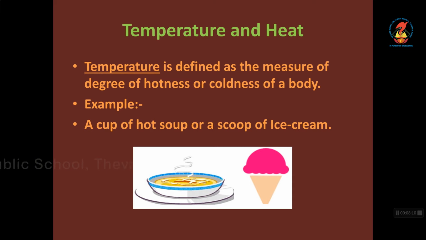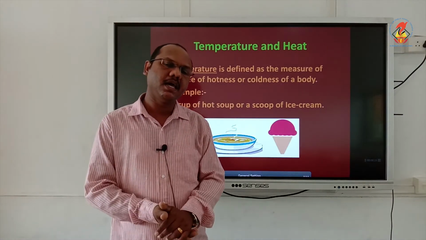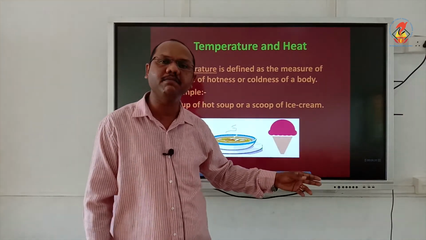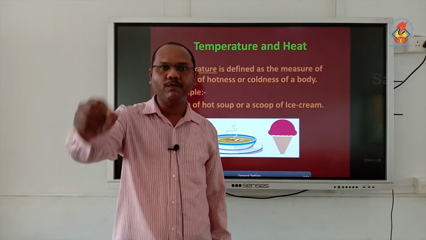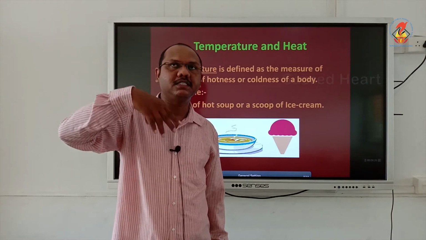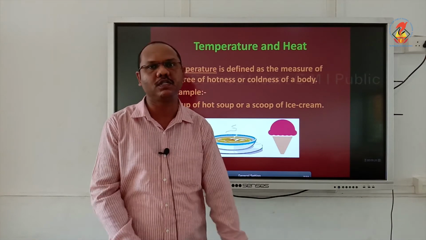We know this is hot, that is cold. So if we measure the temperature of the hot soup, the temperature will be high, and if we measure the temperature of the cold ice cream, it will be very low. So we can measure the temperature just to understand whether it is hot or cold. That is why it is the measure of hotness or coldness.